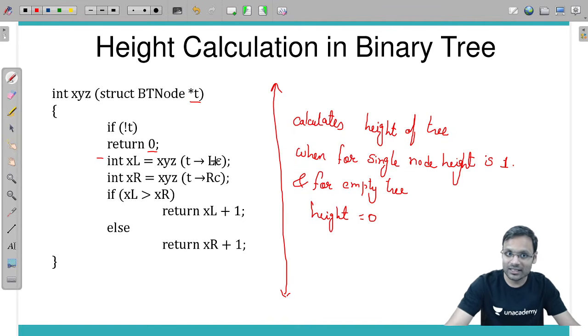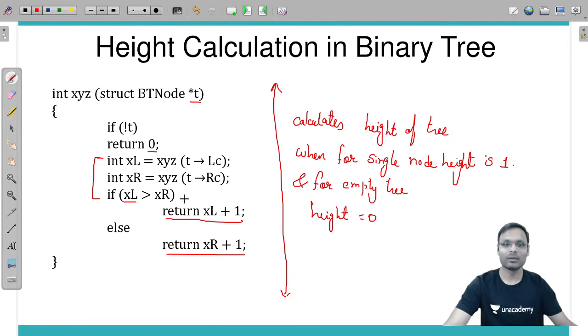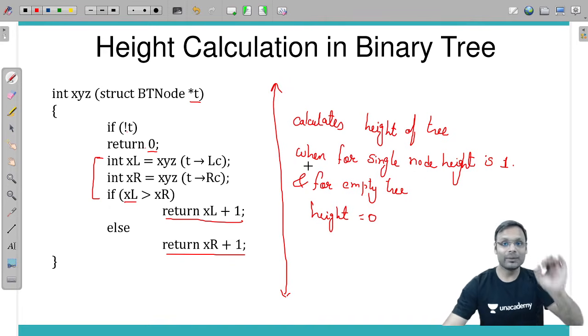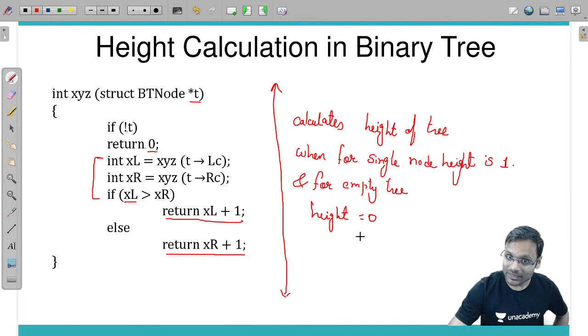So if you are returning 0 for empty tree and the remaining logic is the same, see, XL is the left child's value, XR is the right child's value, and you are calculating: if XL is greater, return XL plus 1, if not then return XR plus 1. Maximum you are returning plus 1. So if t is equal to null, you are returning 0, meaning the height definition you have taken is single node height 1 and empty tree height 0.